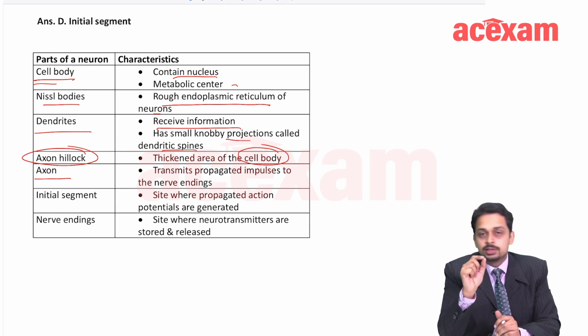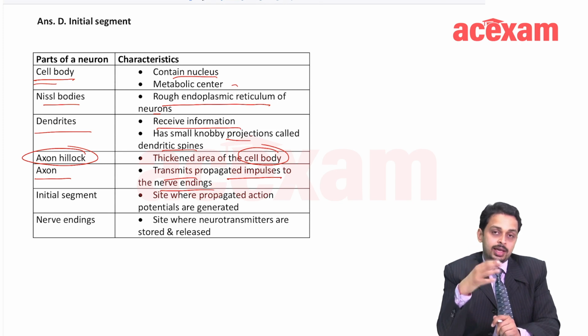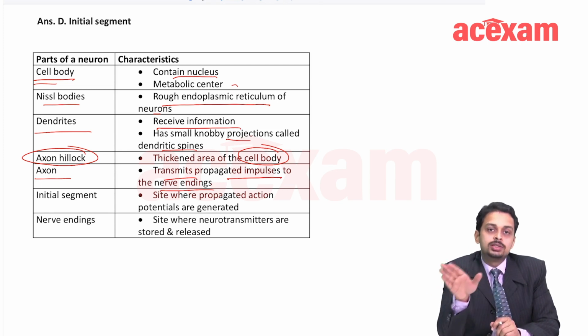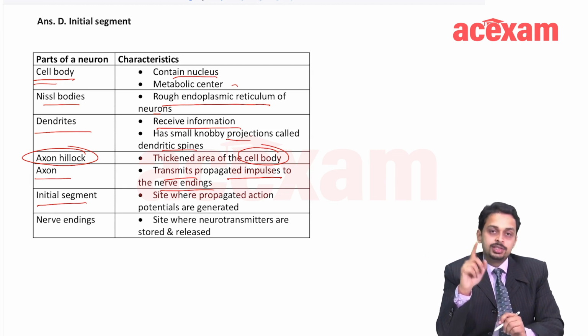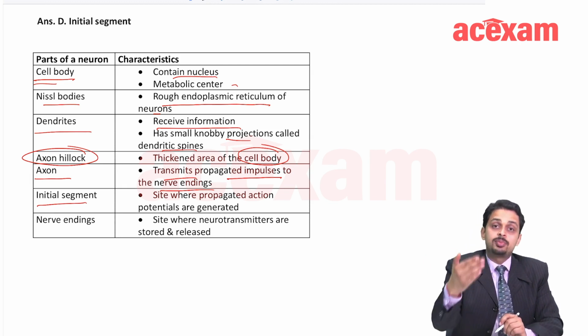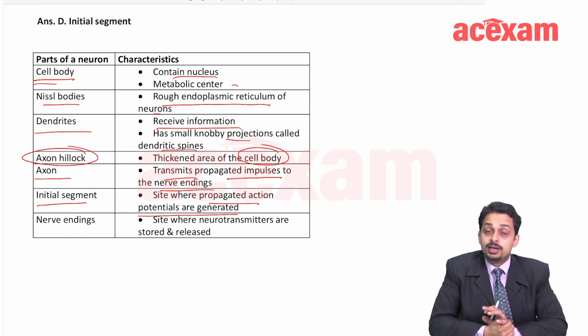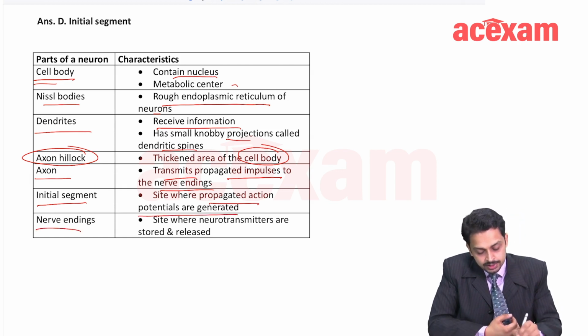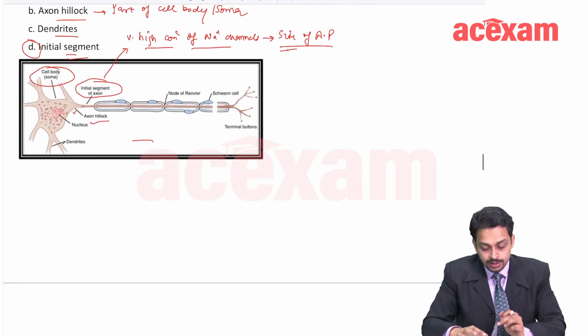It is usually a thickened one, and it carries or transmits the information out from the neuron. What is the initial segment? Initial segment is the initial part of the axon where the action potentials are generated, and nerve endings are the site where the neurotransmitters are stored and released, right?